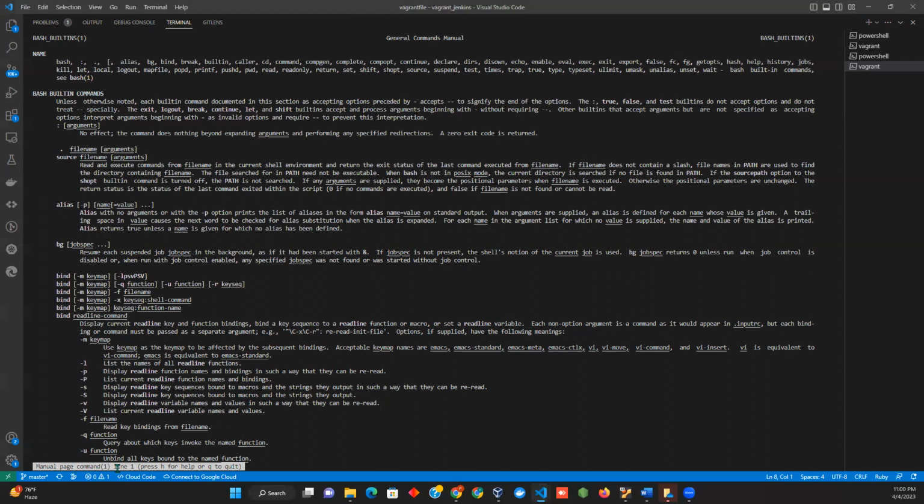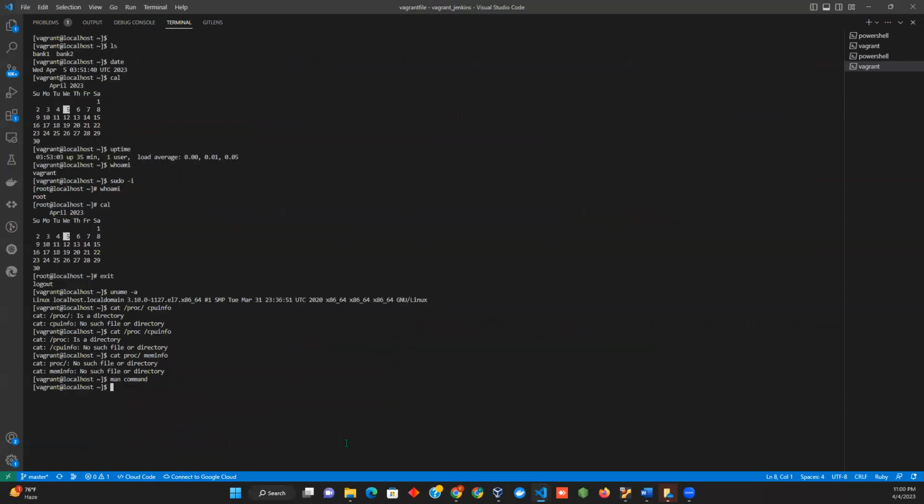But at the same time, down here, it's asking me to press Q in order to create. So I'm going to press Q. So I'm getting out, right? Let me go ahead and type some free command to get some information.